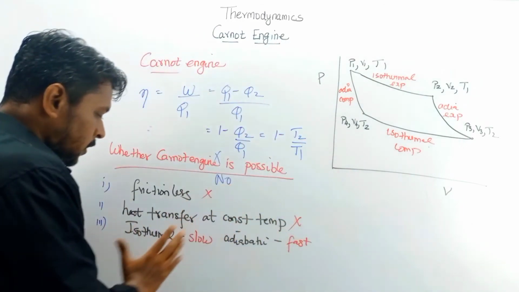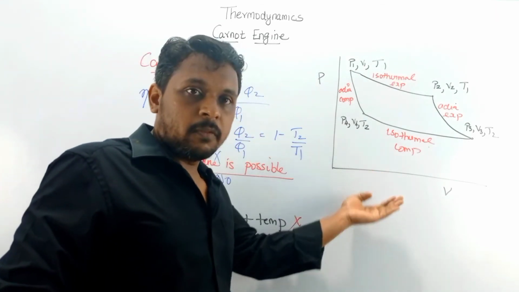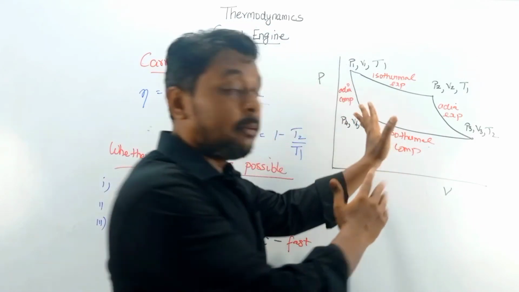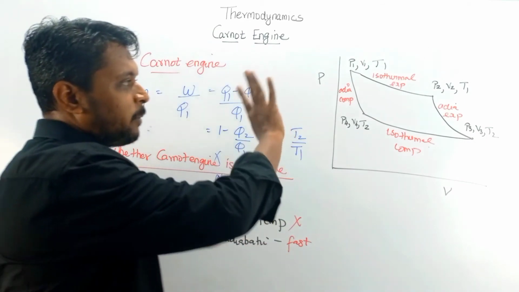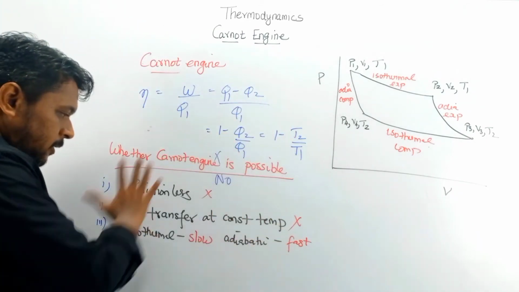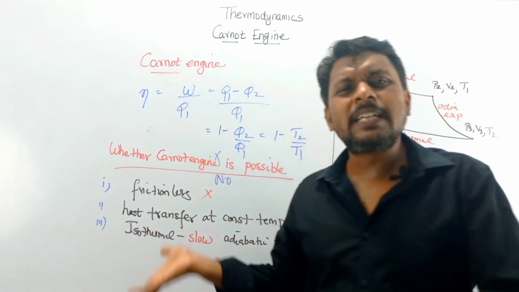So isothermal followed by adiabatic in one stroke, that is, in one movement itself, is not at all possible. But they say isothermal and adiabatic are followed in a single process. So these are the reasons considered to make the Carnot engine not at all possible.